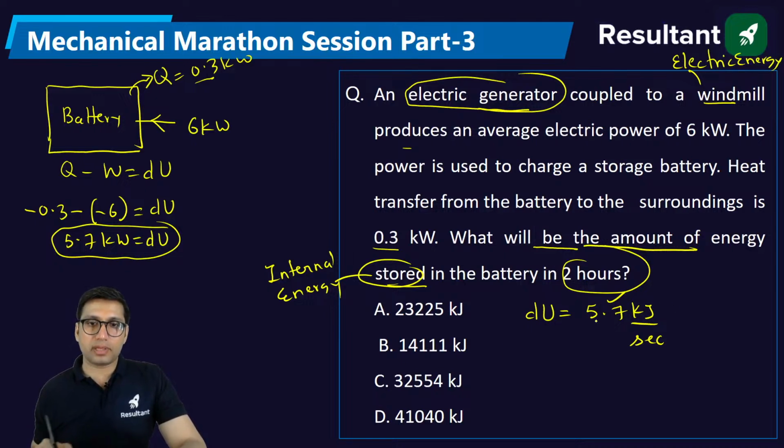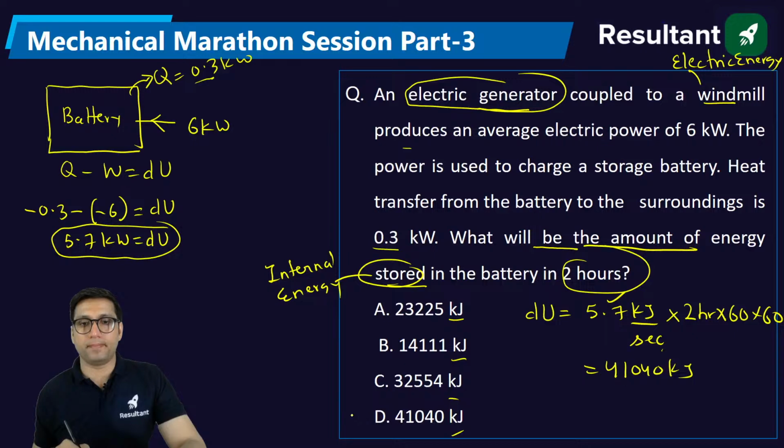Now you need to simply convert that into kilojoule. How will you convert into kilojoule? Multiply with 2 hours. Now 2 hours have to be converted into seconds, so that will be 2 into 60 into 60. If you solve it, you will get 41040 kilojoule. Simple. Okay?